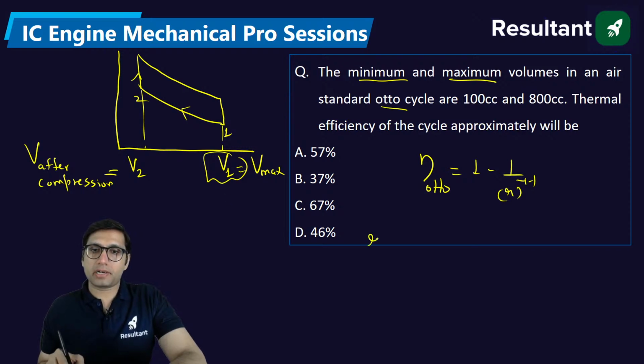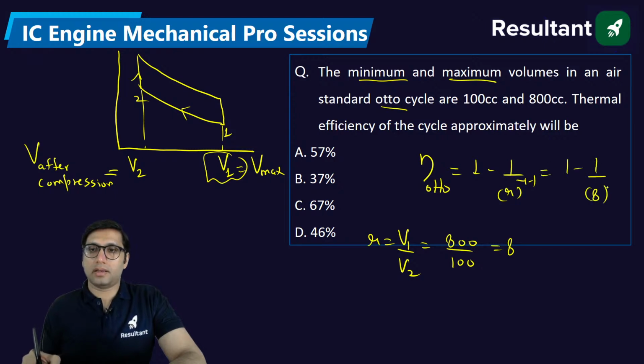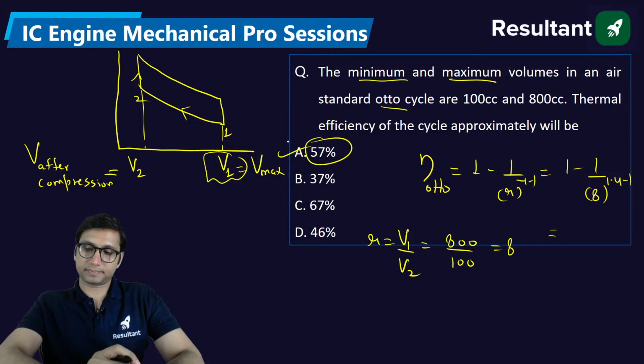Now, compression ratio is equal to V1 by V2. It is given in this question, 800 and 100, so you will get 8. You put the value, compression ratio as 8, and gamma will be taken as 1.4 because it is an air standard Otto cycle. You will get the answer 57. Okay? Clear?